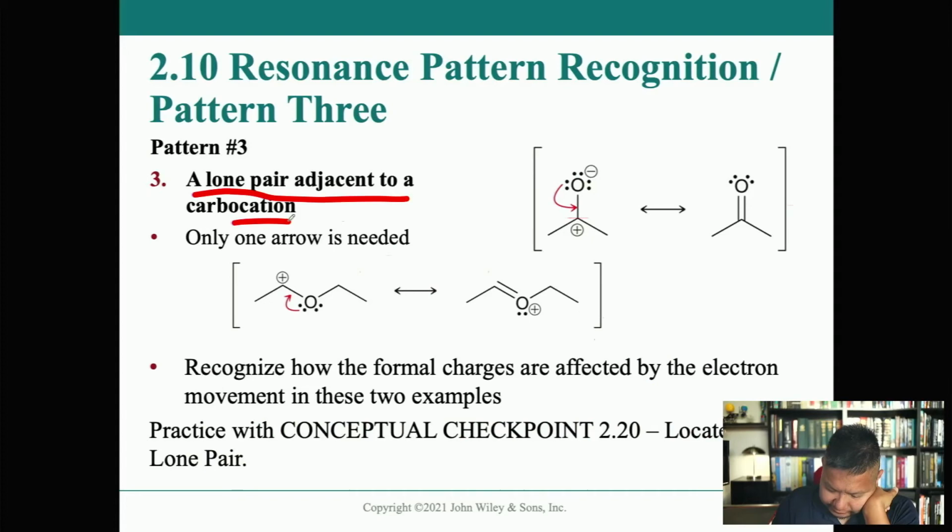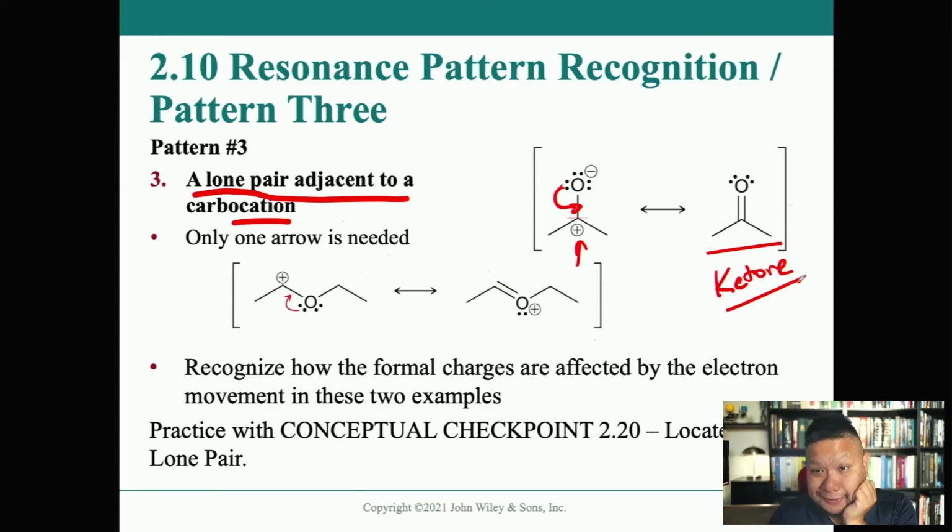Pattern 3, a lone pair adjacent to a carbocation, right? We've seen this before, where we have a carbocation right there, and then a lone pair from this negatively charged oxygen comes down to form a double bond, and now we have the neutral carbonyl. Actually, it's a carbonyl, yes, but it's also known as a ketone. Just a reminder of your functional groups. It all comes together, guys. Remember it all. Okay.